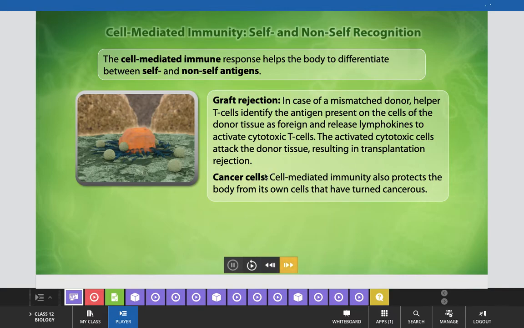Similarly, it is also relevant in the case of cancers. Cell mediated immunity also protects the body from its own cells that have turned cancerous. In that way, our own cells start to develop under a cancerous condition, or they start to divide irregularly. That's why cancer is also caused by immune disorder.